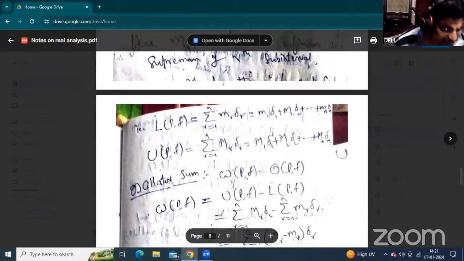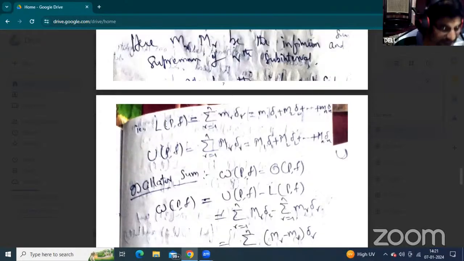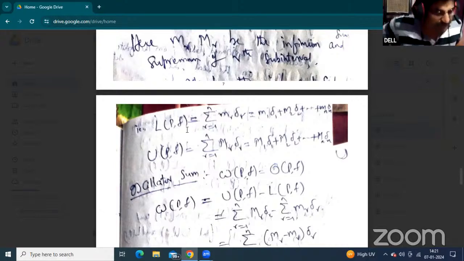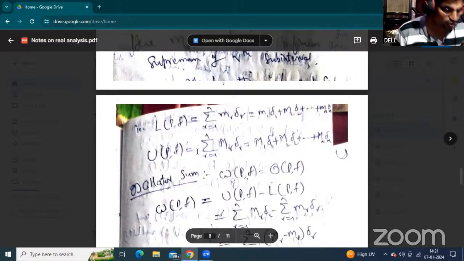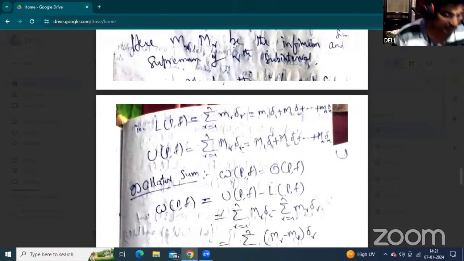In detail, L of Pf equals the summation of small mr and del r, where r varies from 1 to n. Putting r equal to 1, we get m1 del 1 plus small m2 del 2 plus so on, small mn and del n. The upper Riemann sum U of Pf equals the summation of capital Mr del r.